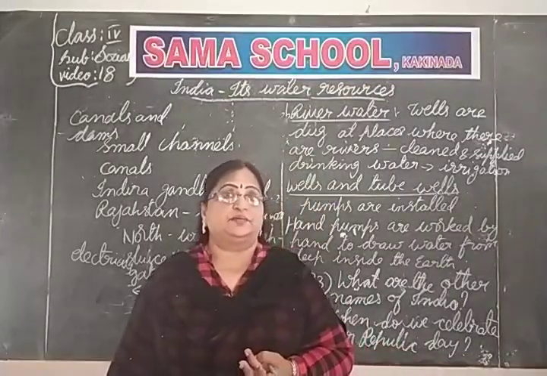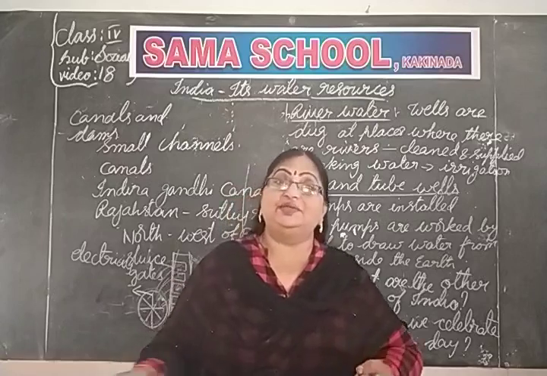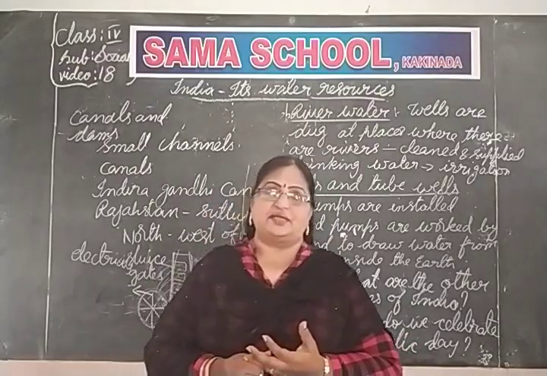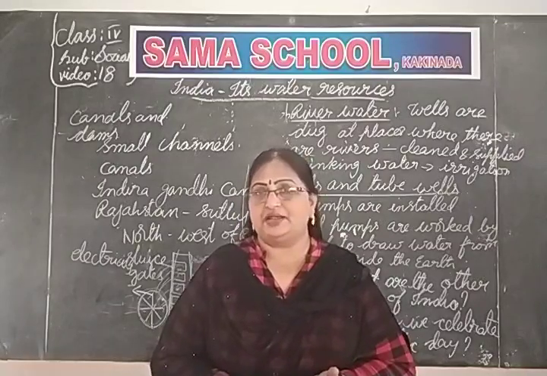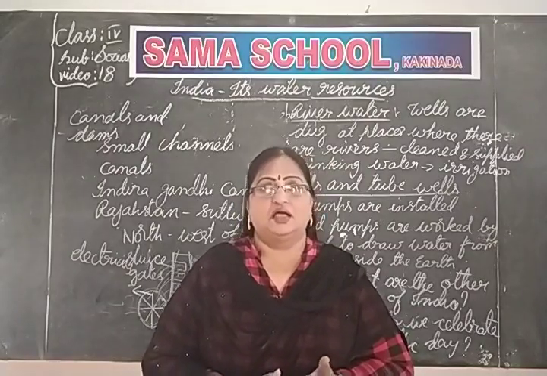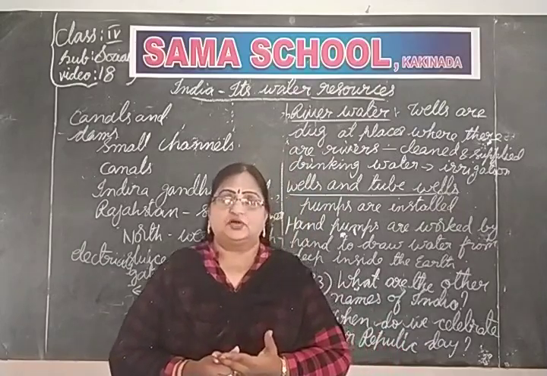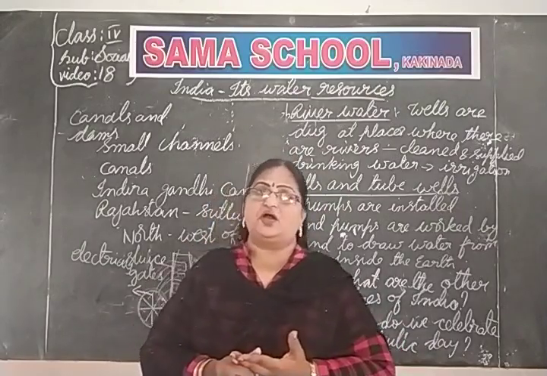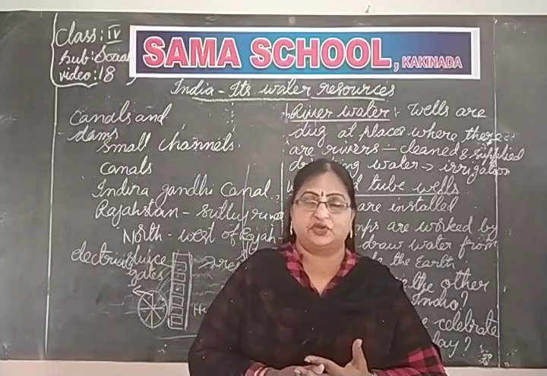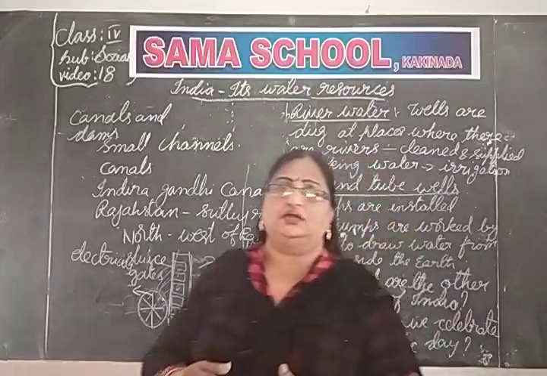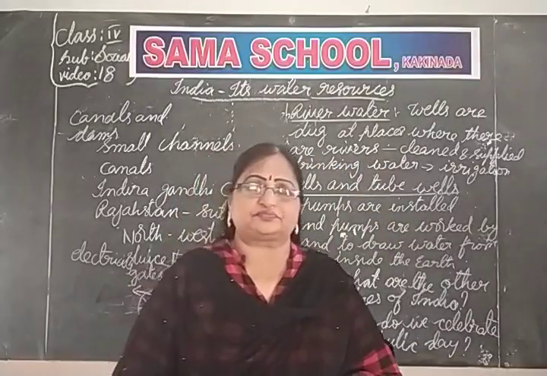So the shortage of water will be more in the summer months because all the rivers will dry up. These municipalities and corporations also could not get water from any rivers because they will dry up in the hot summer months, right children? So due to these reasons we have a shortage of water.